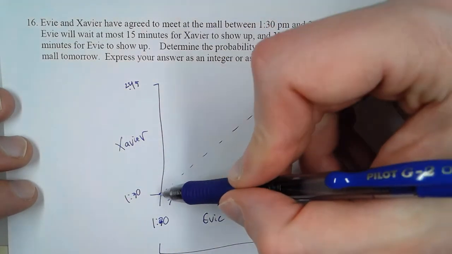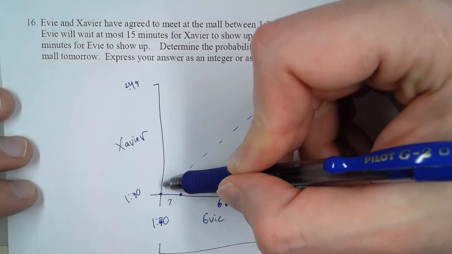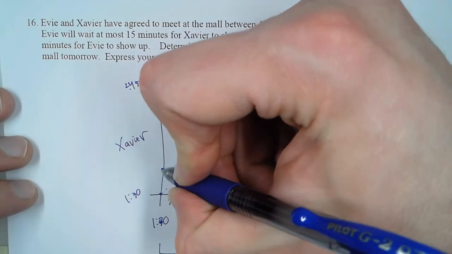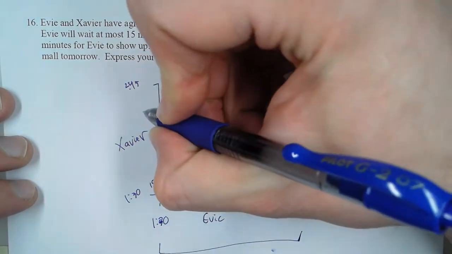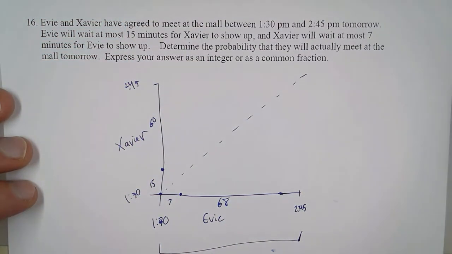Now turn it the other way. Let's say Evie arrives at 1:30. How long will she wait for Xavier to show up? She'll wait till 1:45. So that's 15 minutes, which leaves 60 right here.